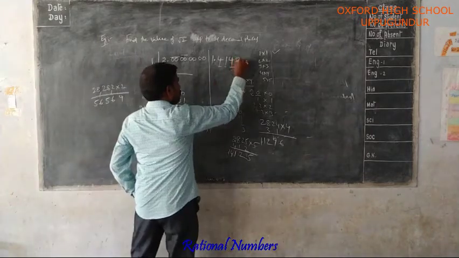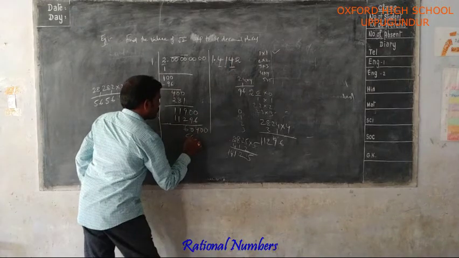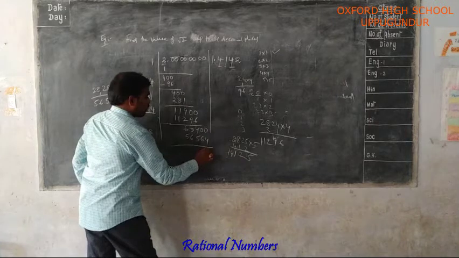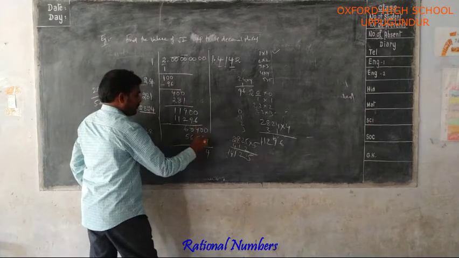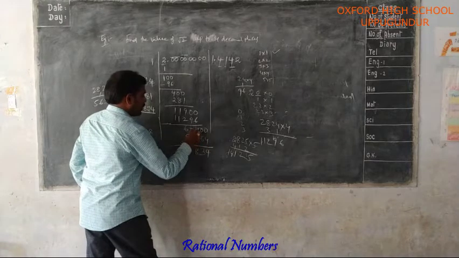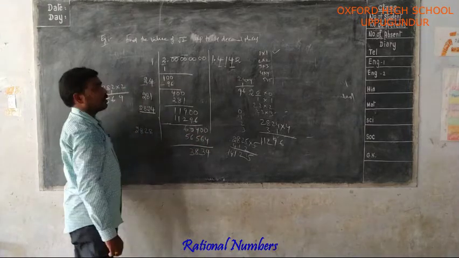So twos. 56,564. 10 minus 4, 4. 9 minus 6, 3. 13 minus 5, 8. Again 9 minus 6, 3.